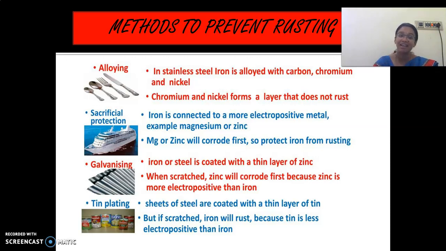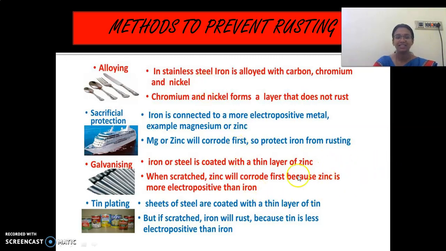And the next one is galvanizing. The process which is here is called galvanization. This is the topic which we have in your lesson. Galvanization. Iron or steel is coated with a thin layer of zinc. What is meant by coated? Coatings we are giving, right? Outer coatings. Likewise here, iron and steel are coated with a layer of zinc. This process is called galvanization.